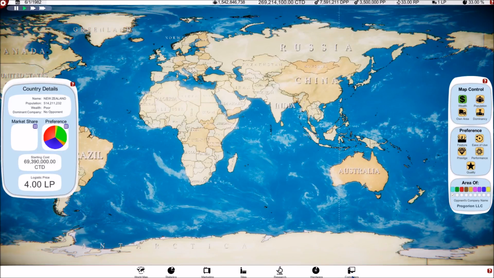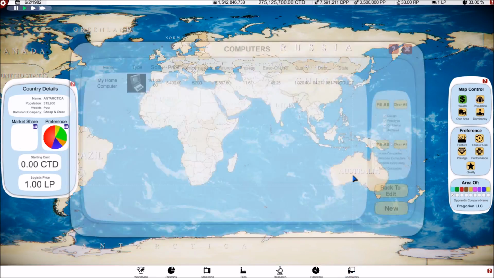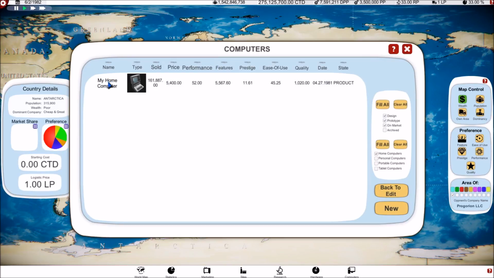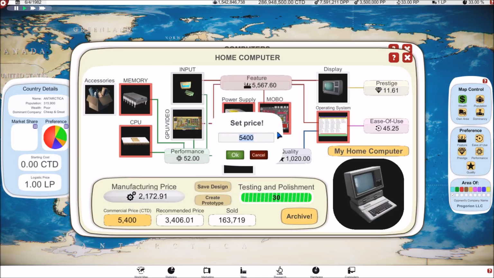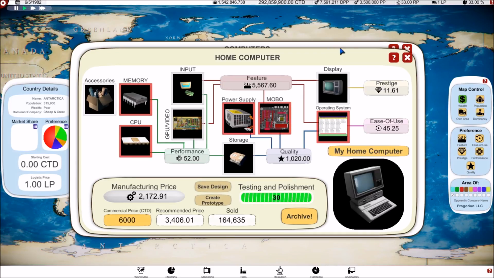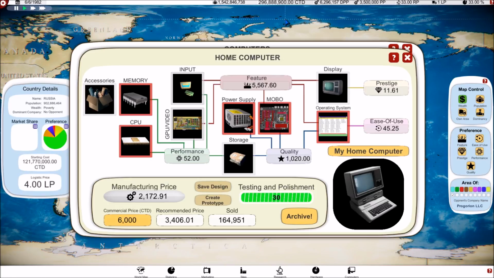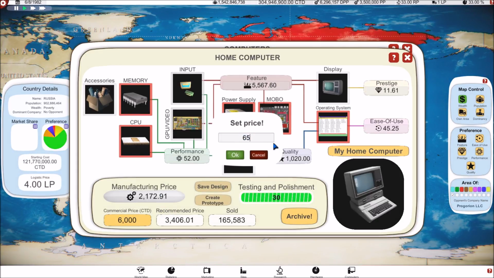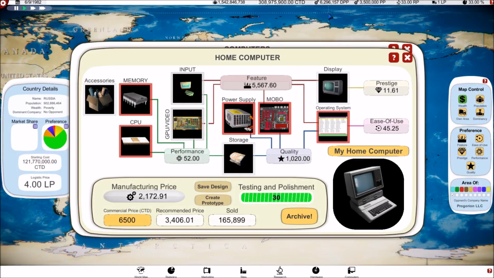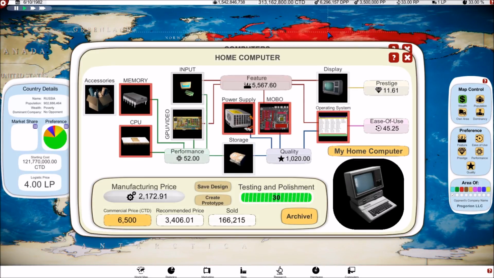Yes. So that has boosted our demand again, which means we should be able to raise the price on our computer once more, and hopefully this will get us not $60,000. That's a bit too much. We'll be able to get a profit going again. 296.8. Okay, so there once again we're making a profit. $6,500. Did not seem to hurt the demand at all.